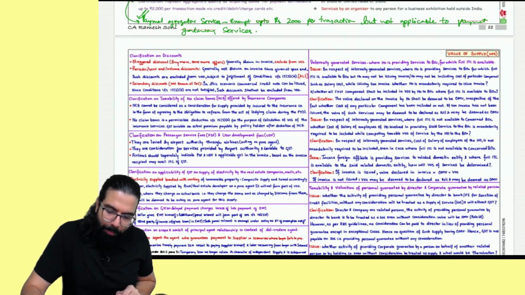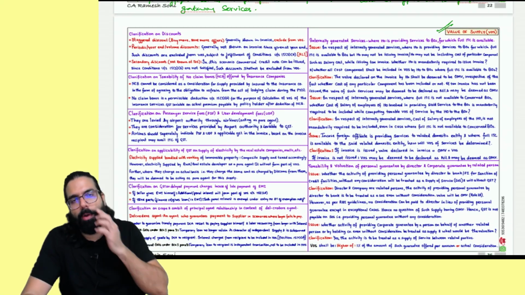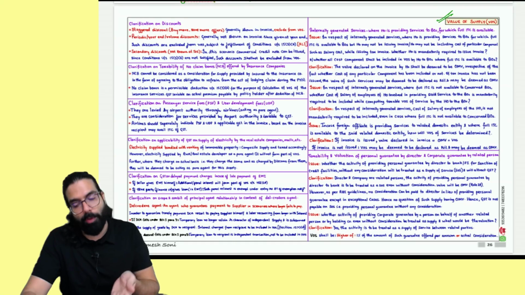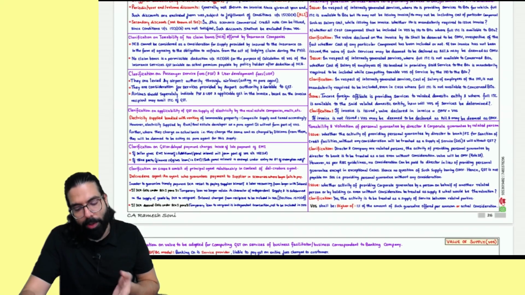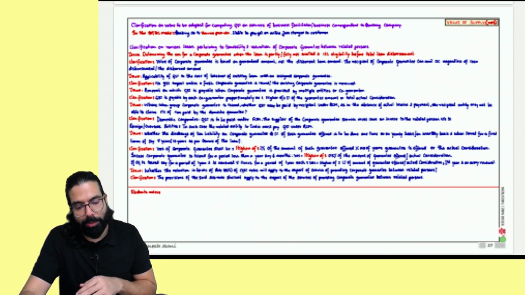So for value of supply, one chart I have inserted extra. So I've got a new chart, which was basically not there. So I've given this chart. There's no amendment, although, but this was a new chart which I've inserted. So I've provided these two charts which are there.